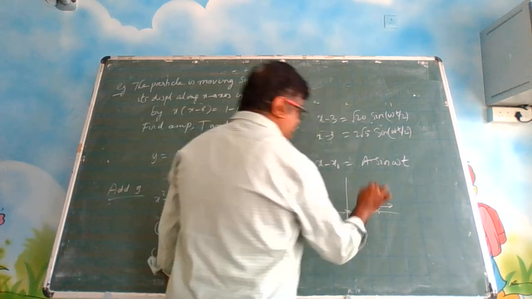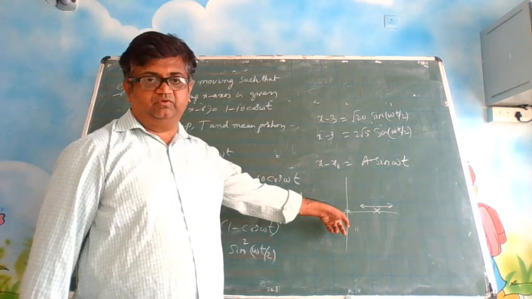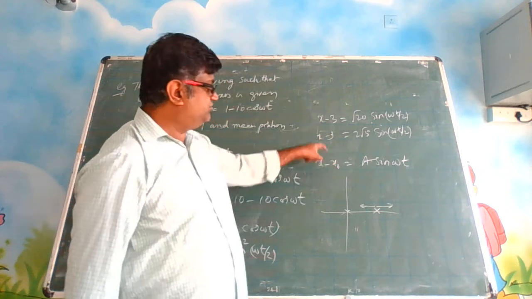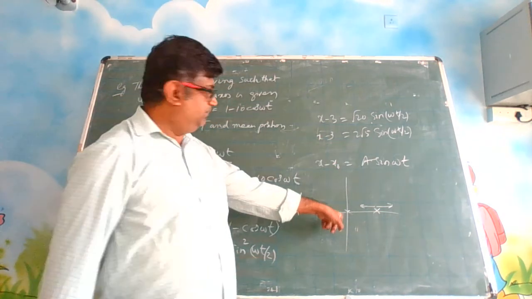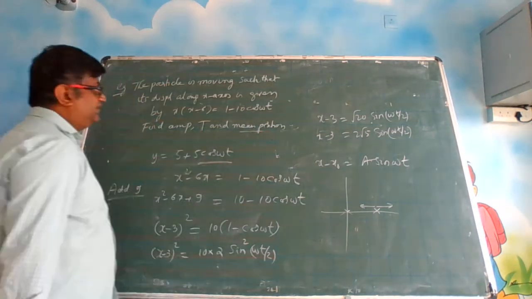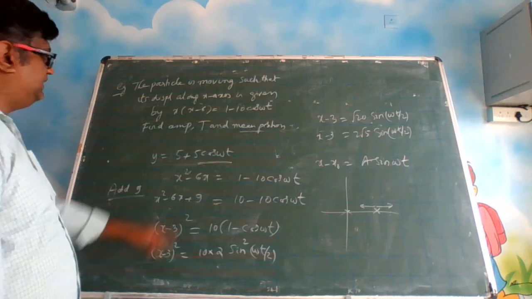The simple harmonic motion can be happening about this position. It need not always be in this position. So it is x minus x0. That means the mean position here is not 0, it is 3. So the answer for the mean position is 3 centimeters, or 3 meters if it is given in meters.